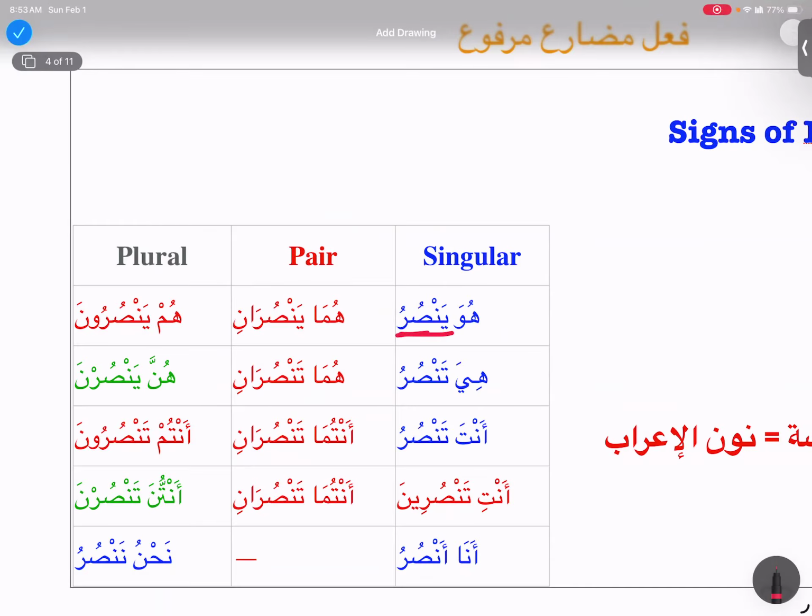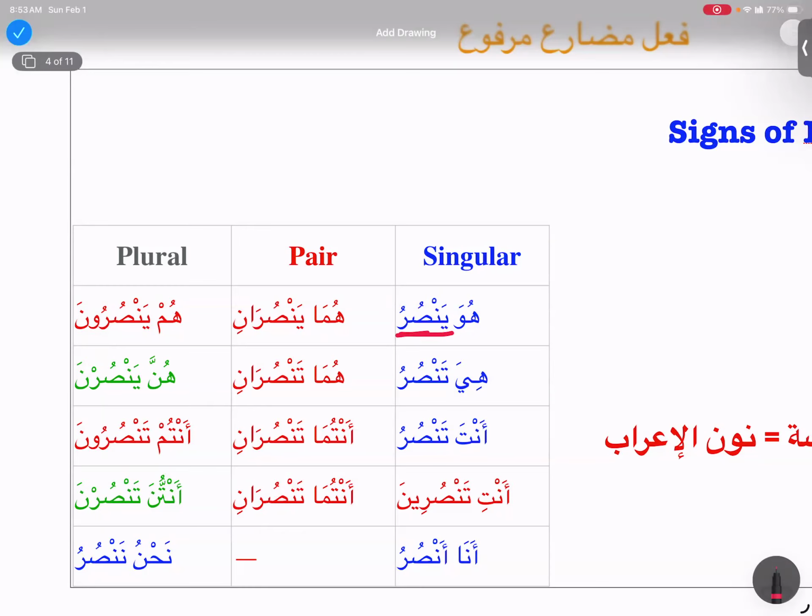Yansurani. Where is my damir? Yes, Alif Isnain is the damir. This is damir muttasil, in the position of rafa'. Very good. Barakallahu fiki.